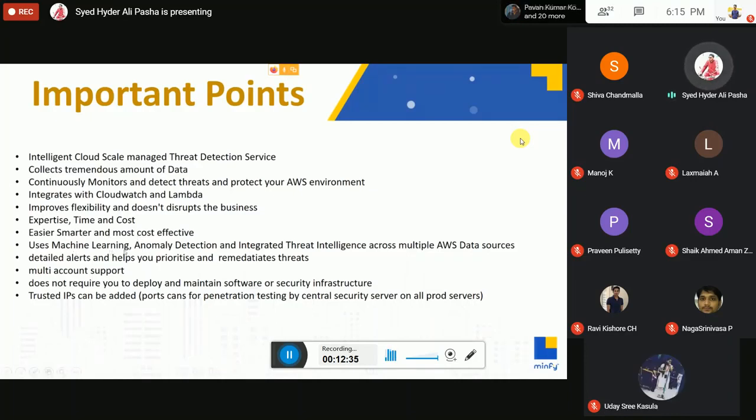It uses machine learning, anomaly detection, and integrated threat intelligence across multiple AWS data resources. It provides detailed alerts, and helps you prioritize and remediate threats. It supports multi-account, and does not require you to deploy and maintain software or security infrastructure. We can add trusted IPs. If we are port scanning for penetration testing by a central security server, and we are continuously scanning the ports, then GuardDuty displays a threat, and we can add trusted IPs.